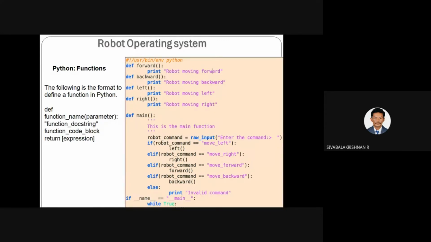In C++ or in C, you can create a function: initially you declare the function, and then you define it below your main function. But in Python, you have to define your function before it gets called. Whenever the corresponding function is called, before that you have to define the function.